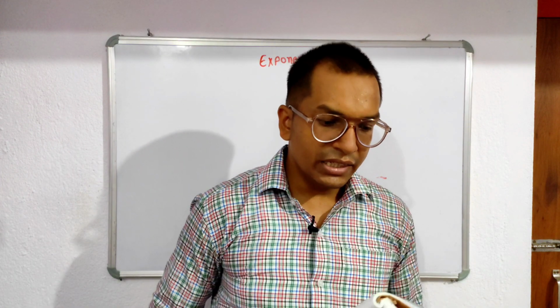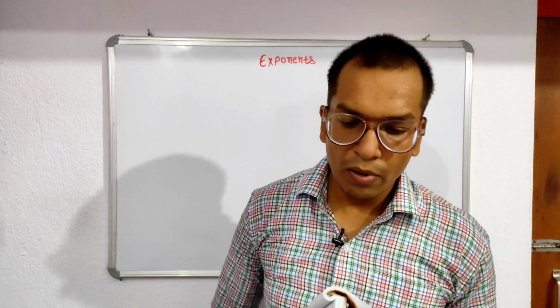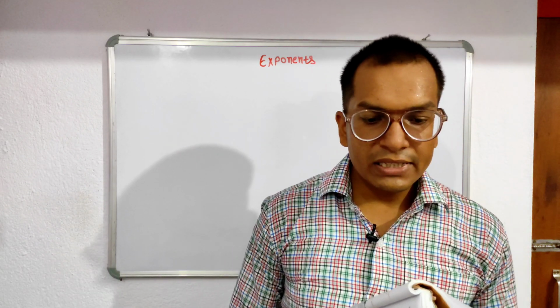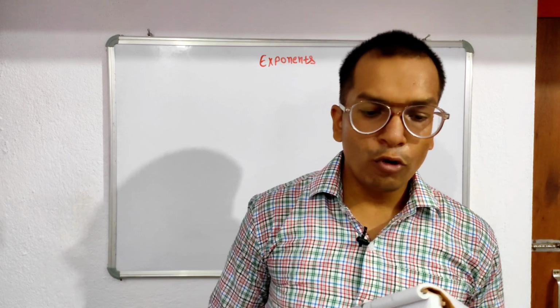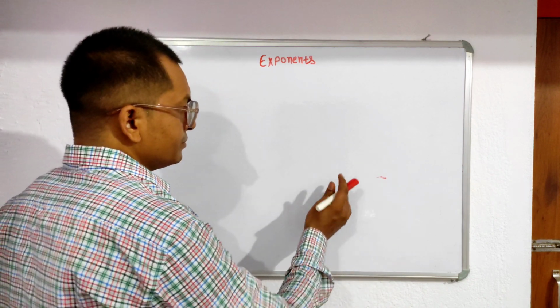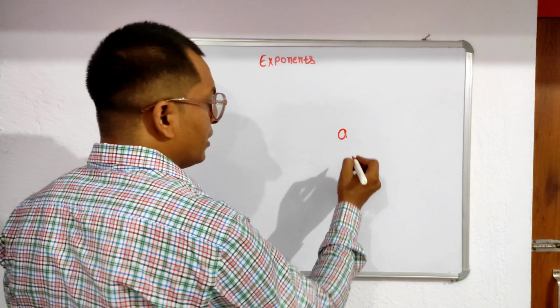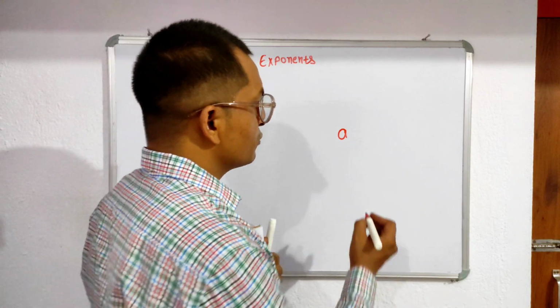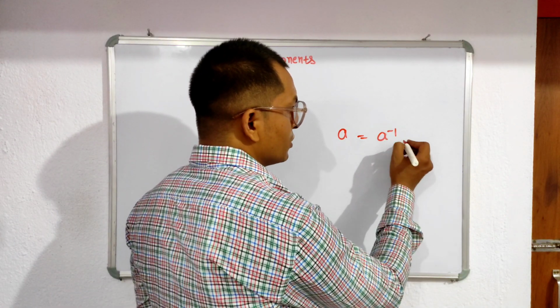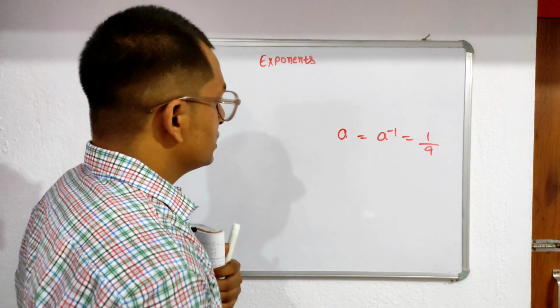Question number A is what? The reciprocal of (minus 2 upon 3) to the power 4 into (minus 3 upon 4) to the power 3 is what? So the question is the reciprocal. You know the reciprocal, that is what? Suppose we write here A and I ask you to write the reciprocal. What do you write? A to the power minus 1 or 1 by A? Yes or no? Yes. So this is the reciprocal.